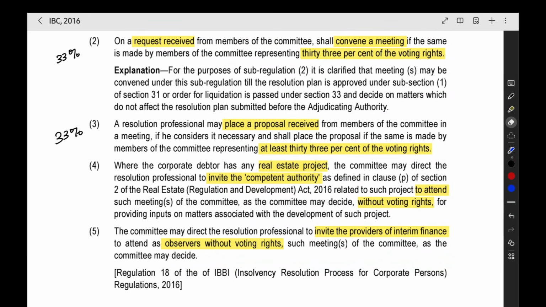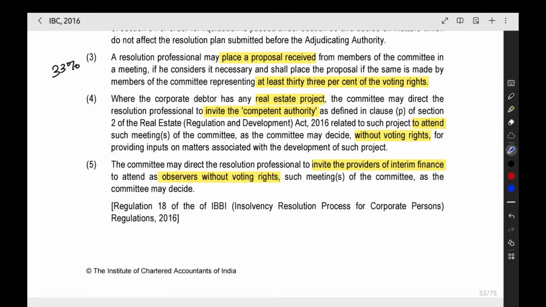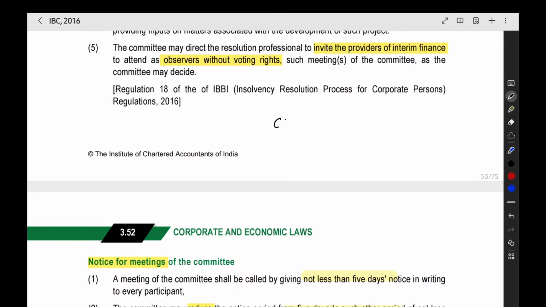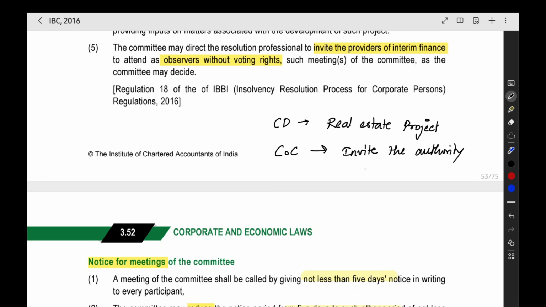Now the next thing is when there is a real estate project related to the company. The committee of creditors can invite the relevant authority for the real estate project to attend the meetings.